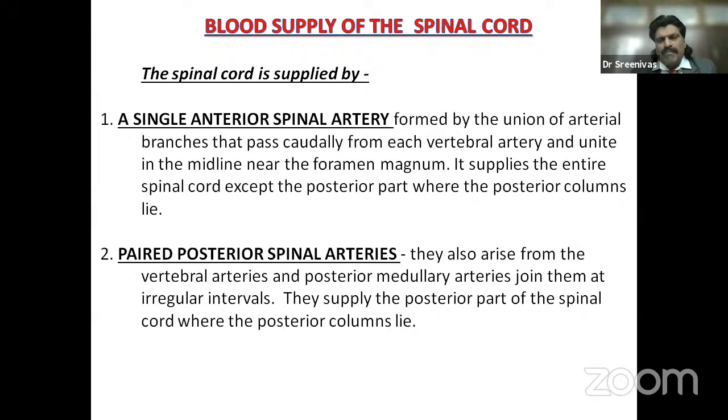That's what I was telling in the beginning of my lecture. If the anterior spinal artery gets affected, all the tracts get affected except the posterior column, which is placed posteriorly and supplied by the posterior spinal artery. The paired posterior spinal arteries also arise from the vertebral arteries, and posterior medullary arteries join them at irregular intervals. They supply the posterior part of the spinal cord where the posterior column lies. So if only the posterior column gets affected, we need to think that the posterior spinal artery is involved.